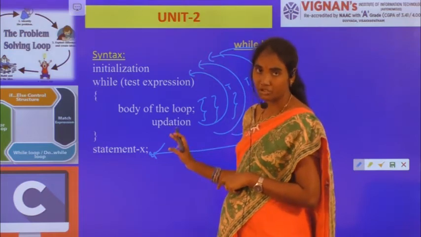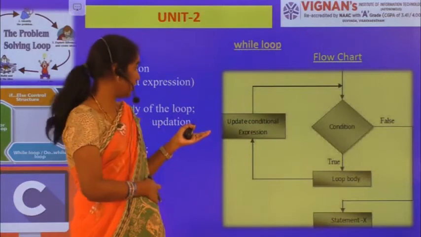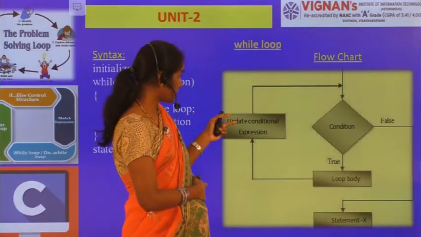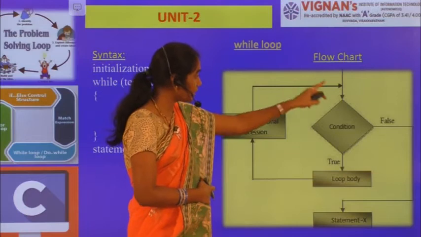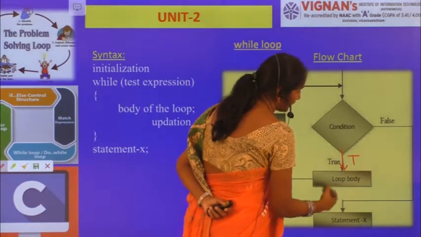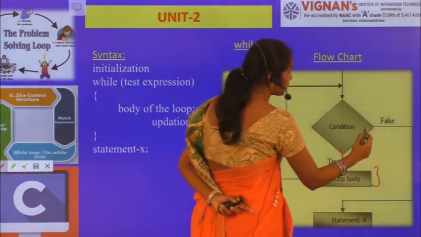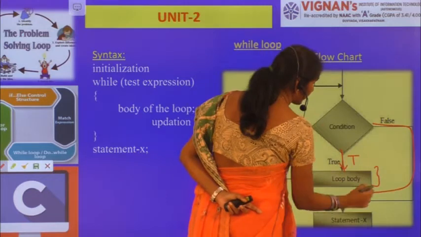And here we will show the same thing with the help of a flowchart also. This is a flowchart for your while loop. If the condition evaluates to true, then the body of the loop will be executed. If the condition evaluates to false, then statement X will be executed.